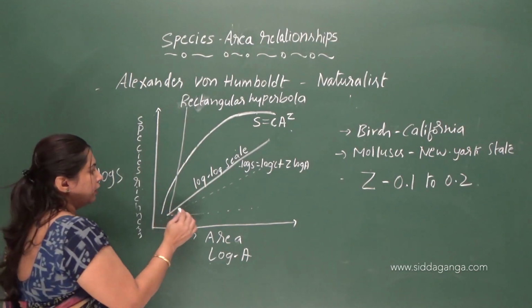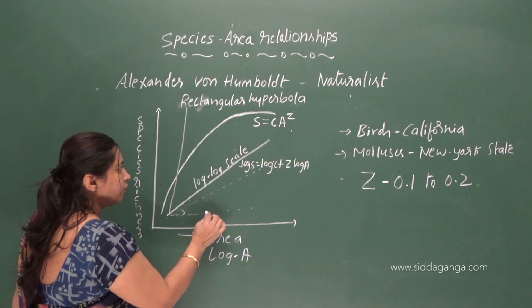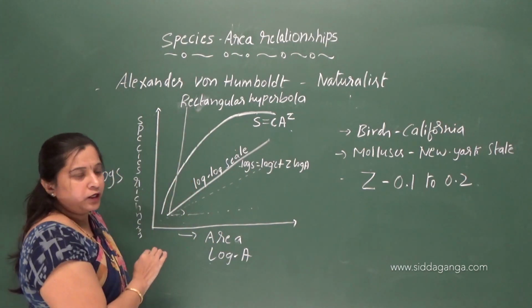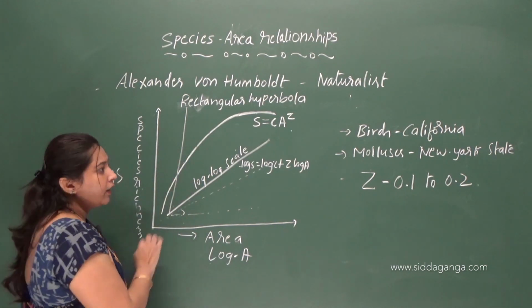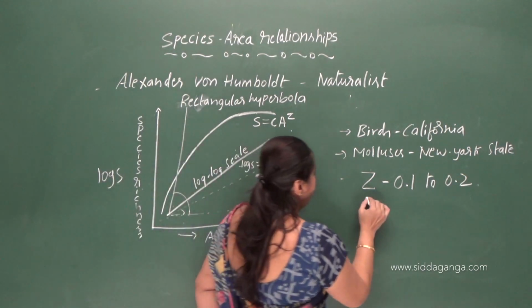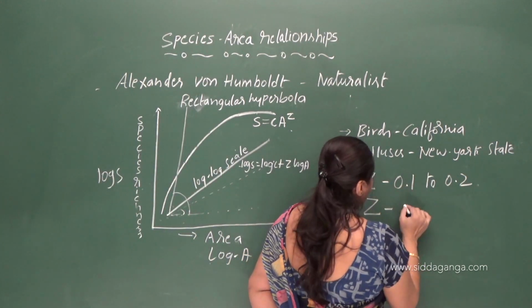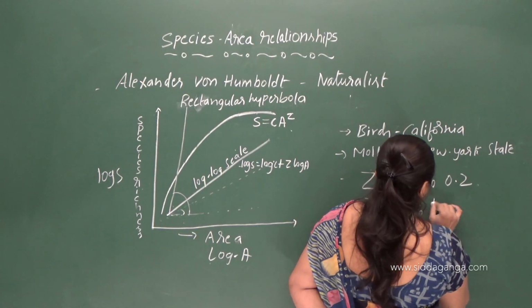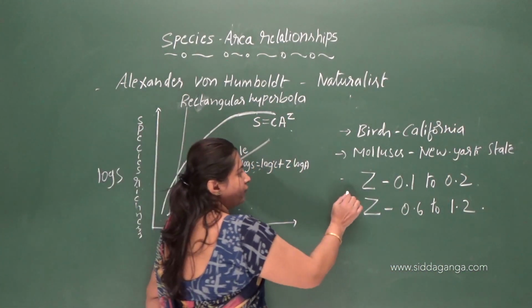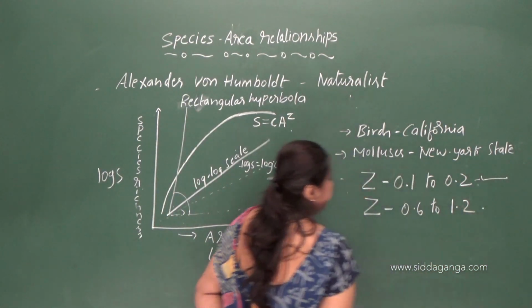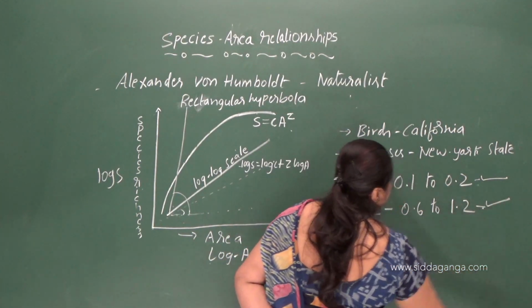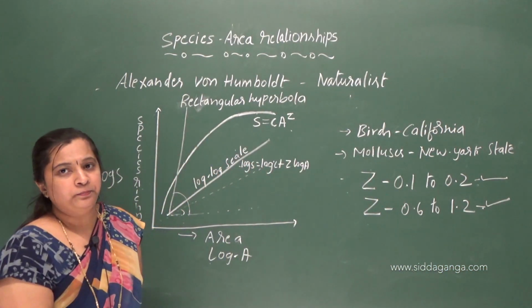Okay, so if the analysis is done for a larger area, the slope becomes much steeper. And the value of z will range from 0.6 to 1.2. So this is the value of z when the analysis is done in a smaller area, and this is the value of z when the analysis is done in a larger area.